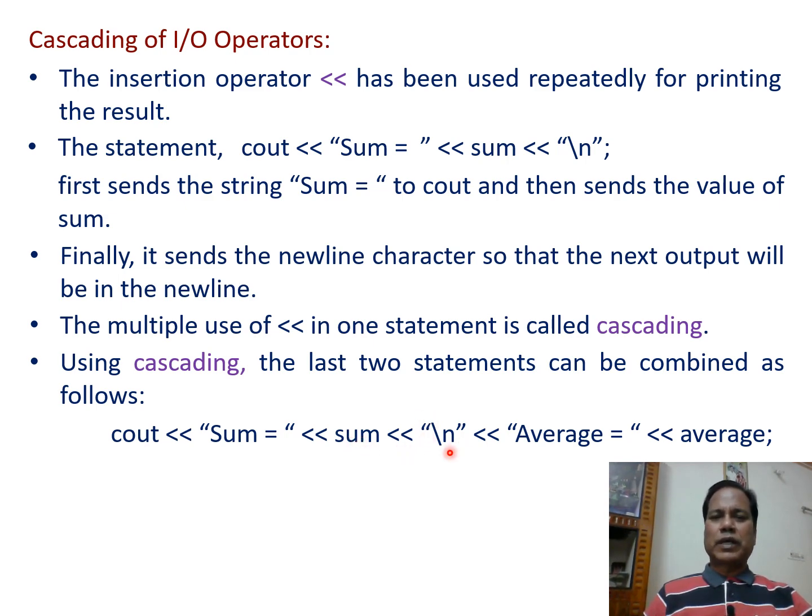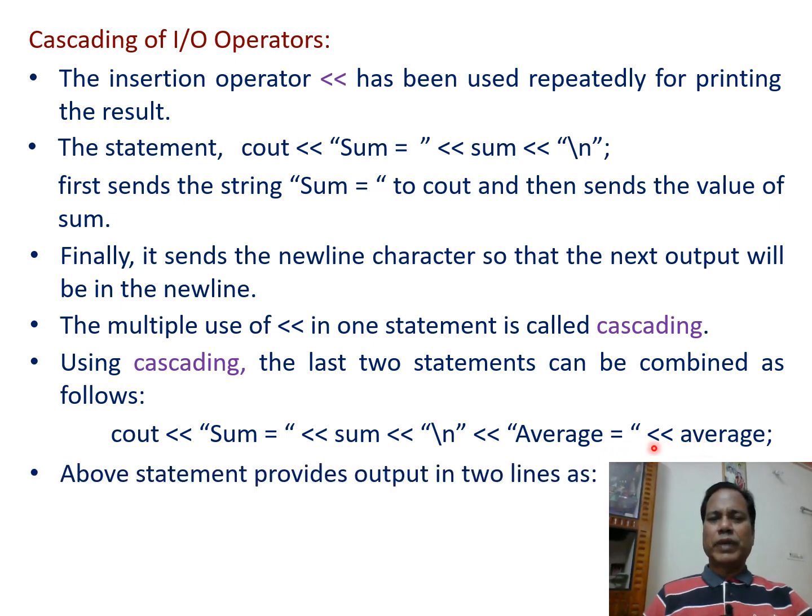It brings the cursor to the beginning of the next line. So after displaying the value of sum in the first line, in the second line average equal is displayed, and then the value of average is displayed. So in this way, the above statement provides output in two lines as sum equals 14 and average equal to 7.